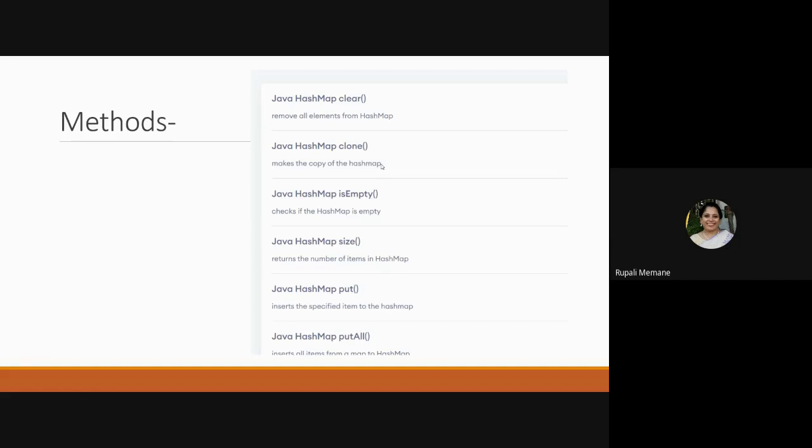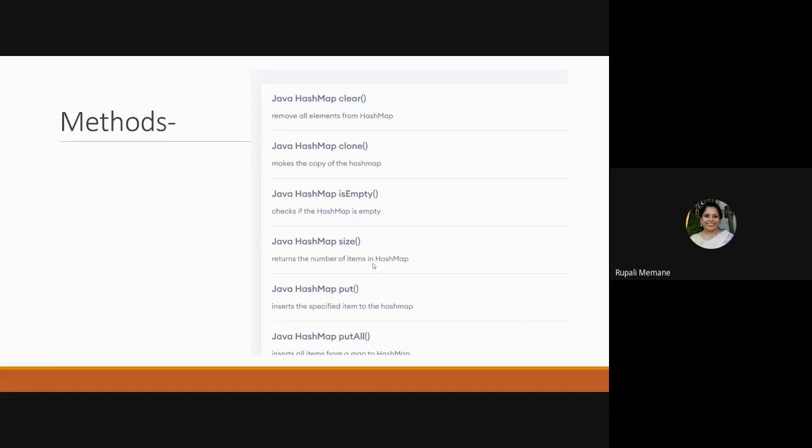If you want to check whether the hash map consists of any elements, if it does not, it is going to return true, else it is going to return false. Then size, to check the number of elements in the collection. So some methods remain standard for your collection: clear, clone, isEmpty, size, and so on.